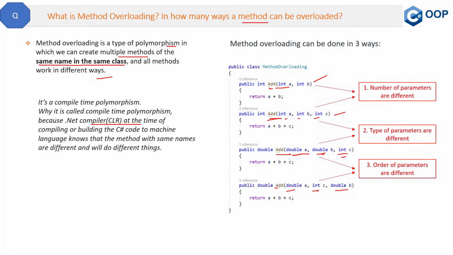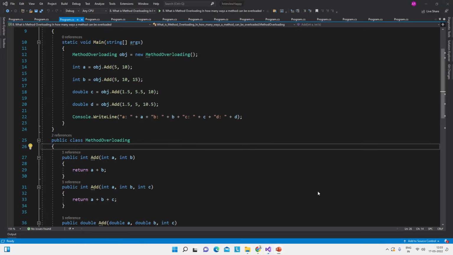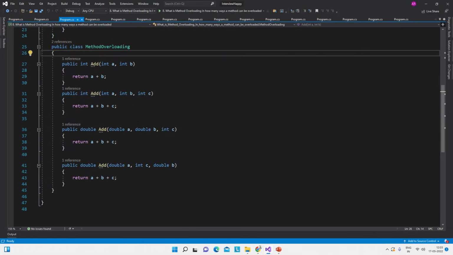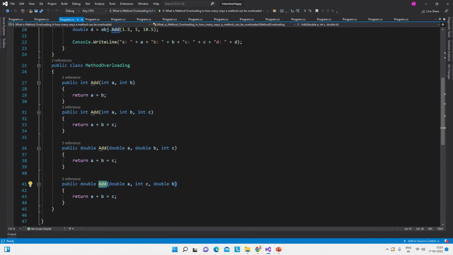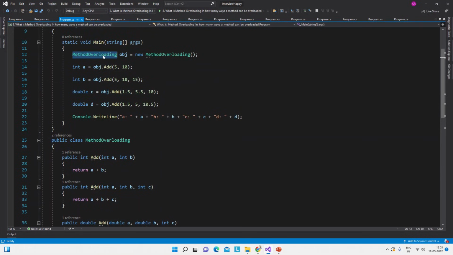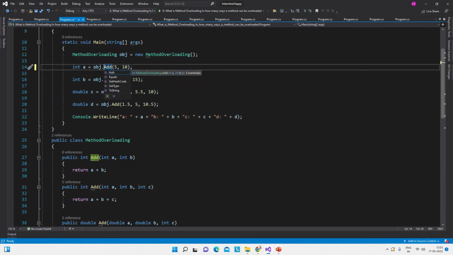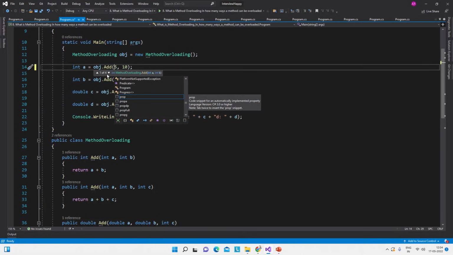Let me show you the same thing in the code also. See, this is a console application, and here we have the same four methods: add, add, add, and add. Here we will create the object of this method overloading class, and the name of the object is obj. Now when we try to call the method, we have this add method here, and when we try to put the parameters here, we will see that we have one of four ways of method overloading available here.